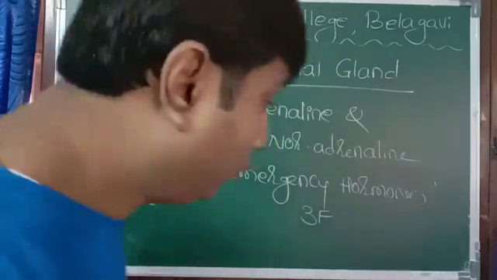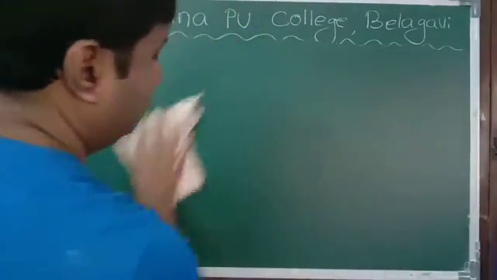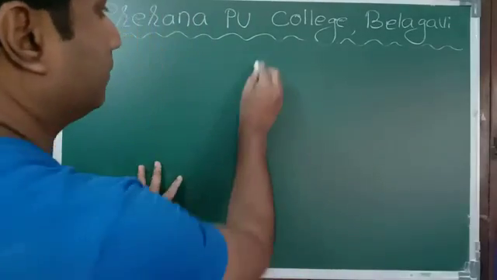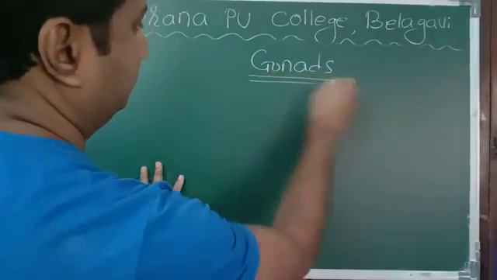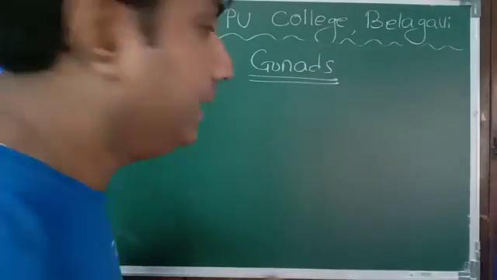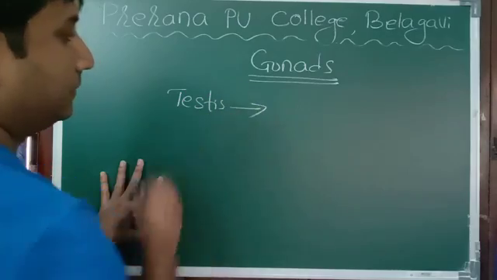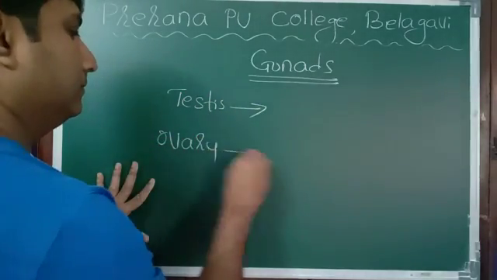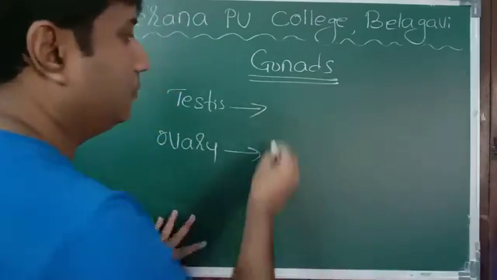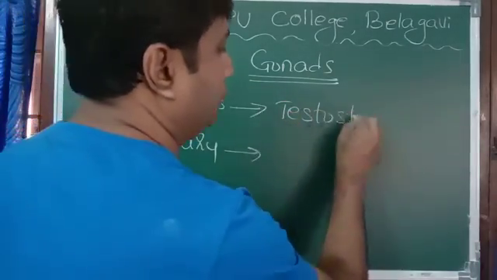Now finally, gonads. Gonads also act as endocrine glands. The male gonad is called testis. Female gonad is called ovary. Testis releases hormones called androgens, testosterone.